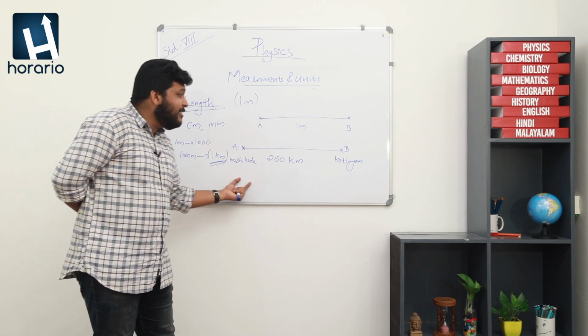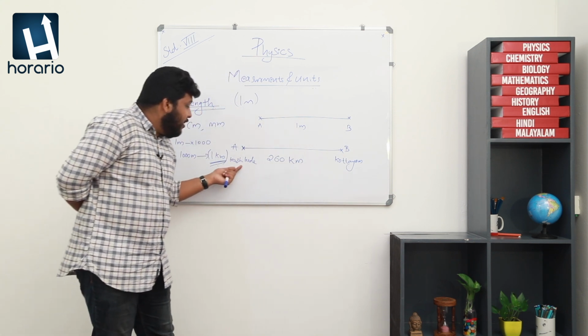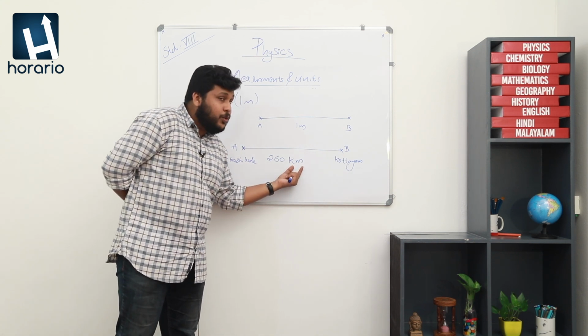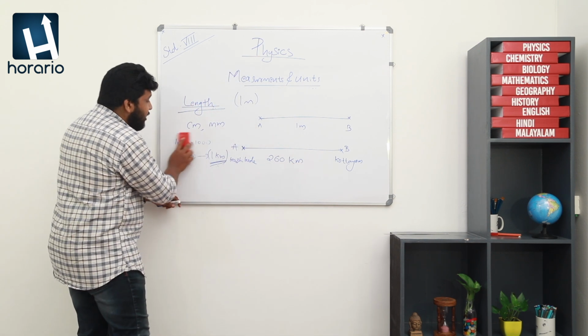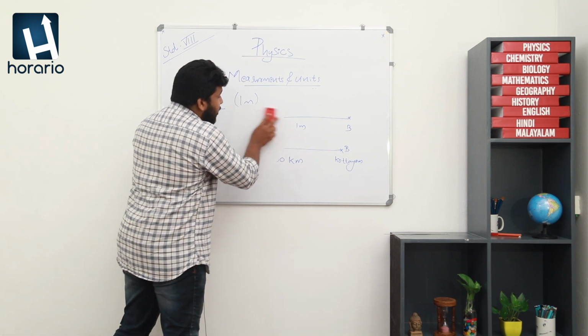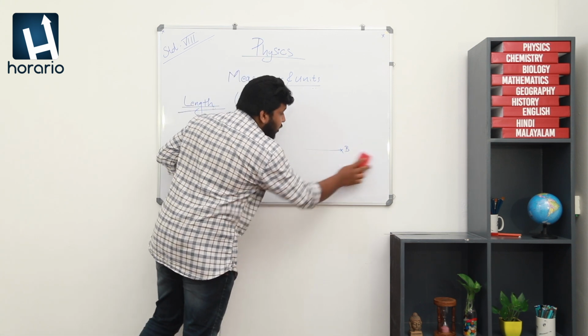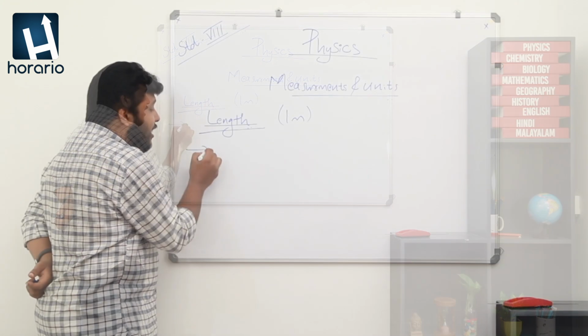If the distance is very high, we can measure it with units like kilometers. But what is the main point of discussing all of these things? The basic idea is to measure the length.